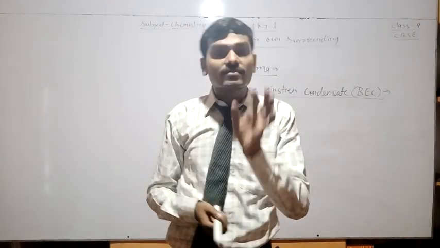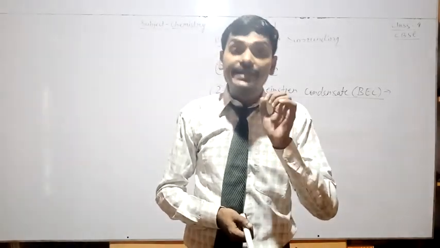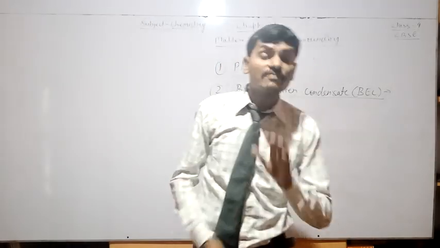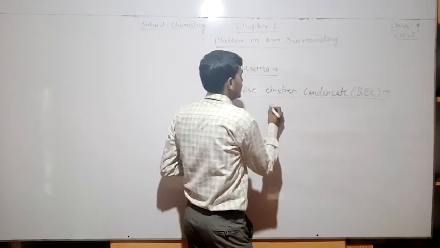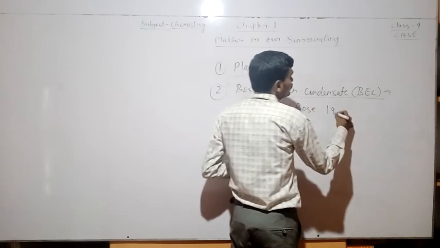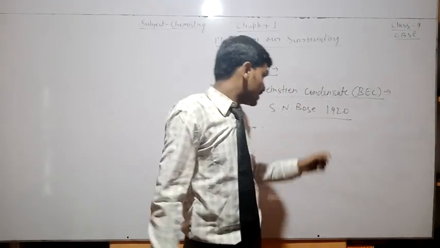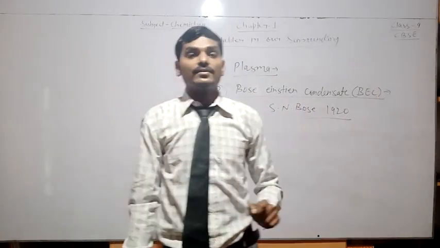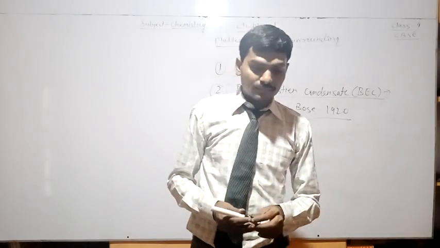Indian scientist Satyendra Nath Bose in 1920 did some calculation related to the fifth state of matter.